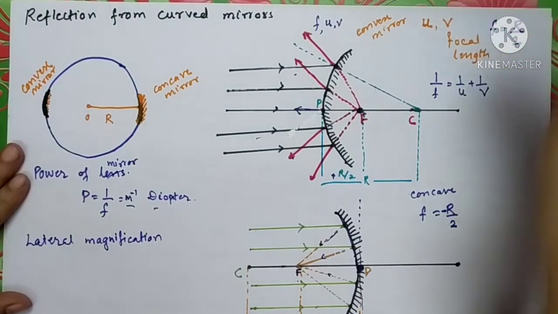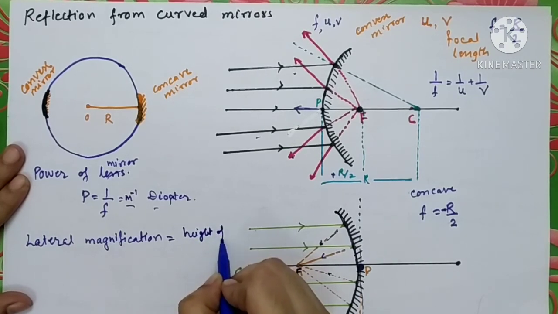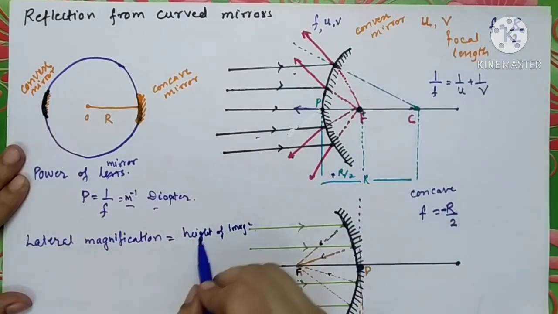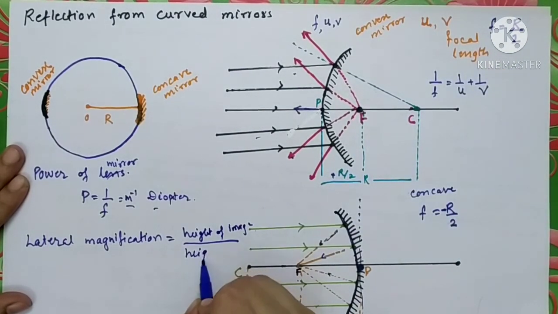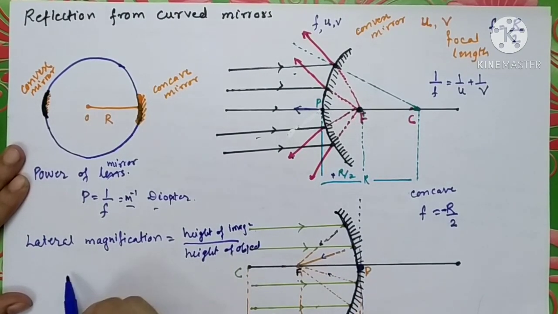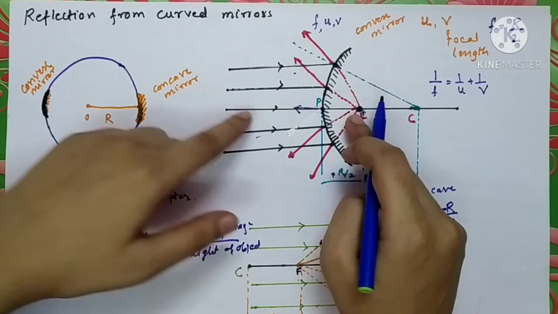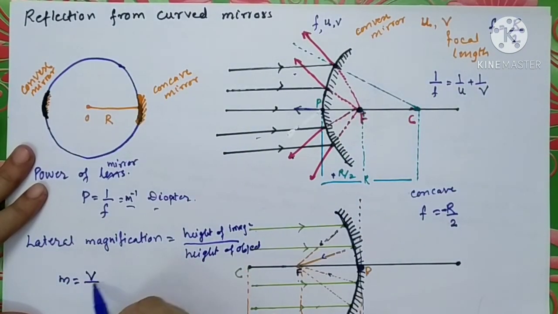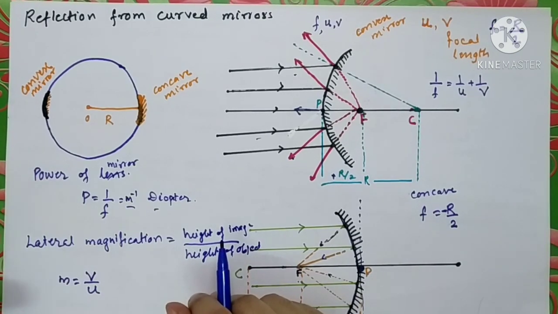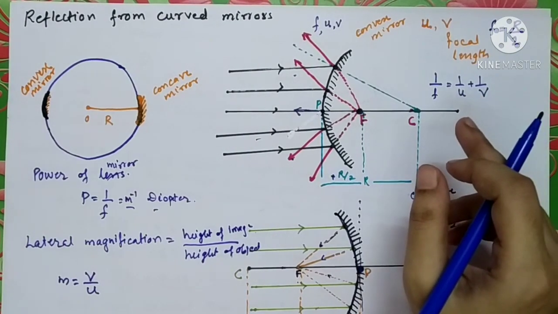So you can say that lateral magnification is nothing but the height of image, which is measured perpendicular to the principal axis, divided by the height of object. Or it is also written laterally in terms of distances, image distance upon object distance, V upon U. You will have studied these two formulas in the last standard. So hope you have understood today's lecture. Thank you.